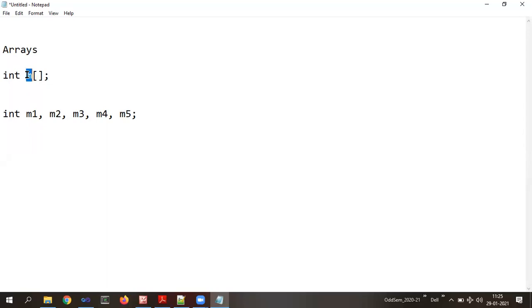We know that there are 5 subjects, and I want to store 5 subjects' marks. Then the size I want to allocate, meaning how many elements you are going to store within your collection, I need to specify. That number or size should be given within this pair of brackets.